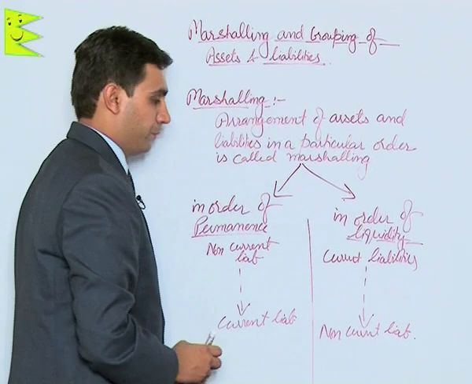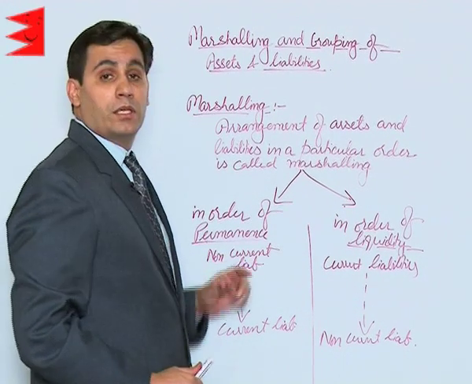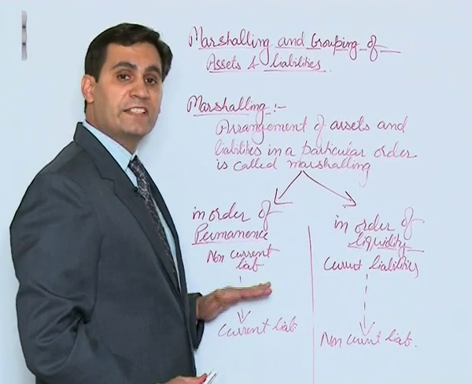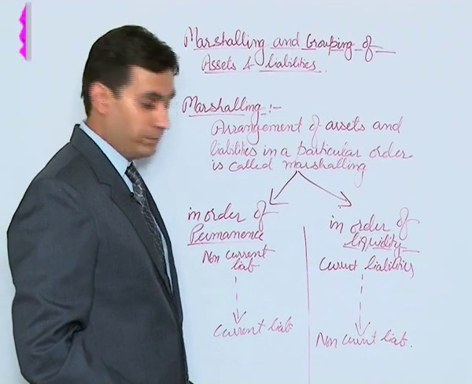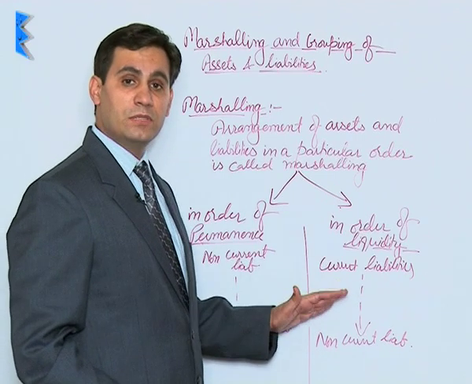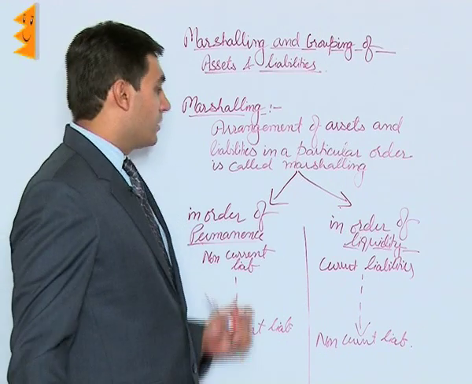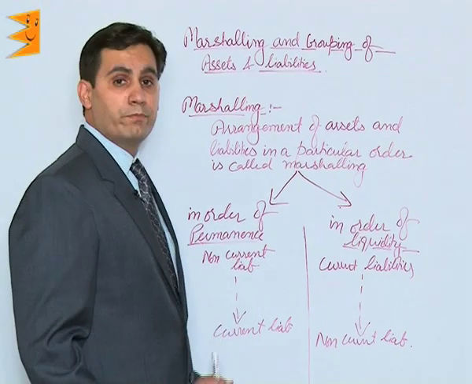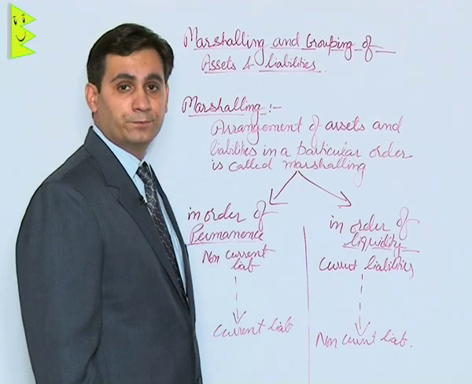So remember students, in case of permanence, the non-current items or the fixed items are put up at the top and the current items are put up at the bottom, whereas in case of liquidity, it is the reverse. The current items are put at top and the fixed items are put at the bottom. This kind of arrangement is called as marshalling of assets and liabilities.